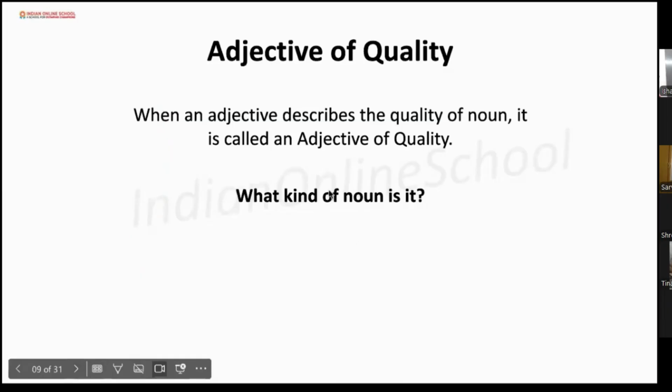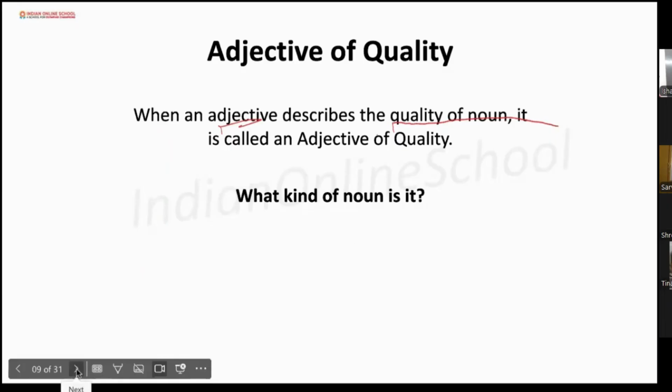First we will learn the adjective of quality. When the adjective describes the quality of a noun. What does it describe? The quality of a noun. Yes, it is the adjective of quality. Okay, it's called adjective of quality.